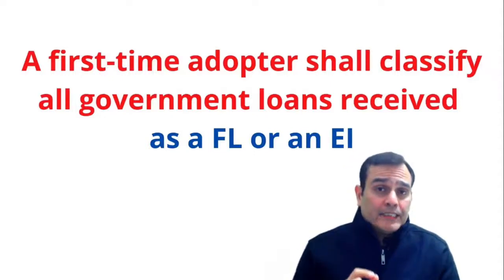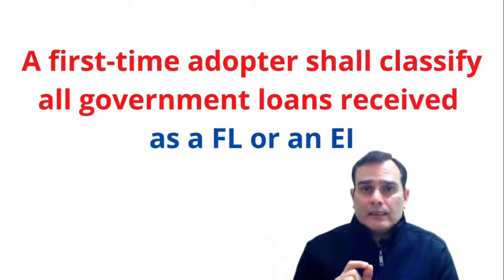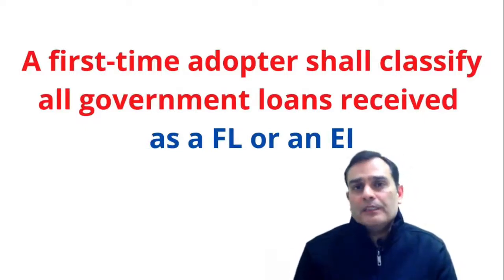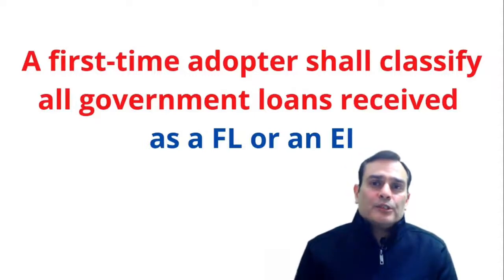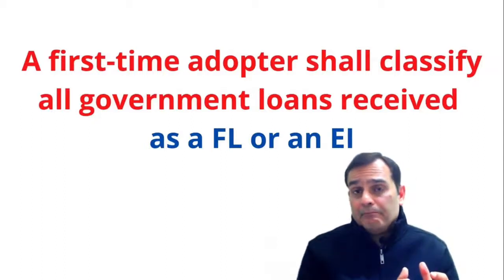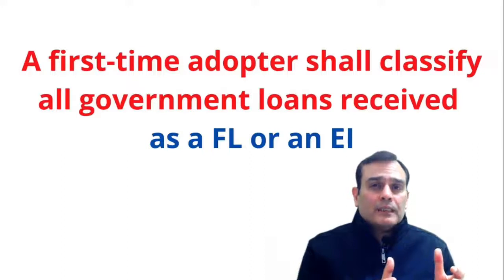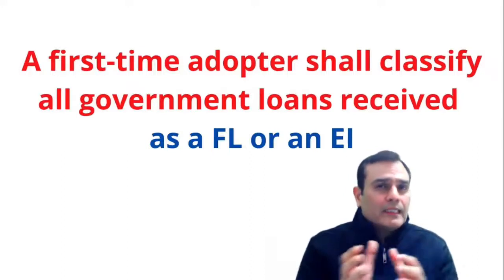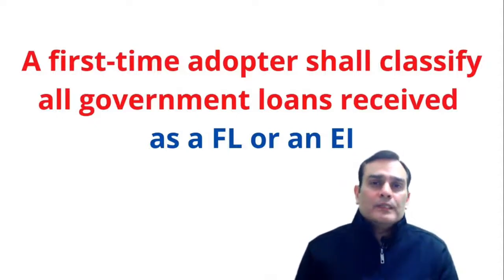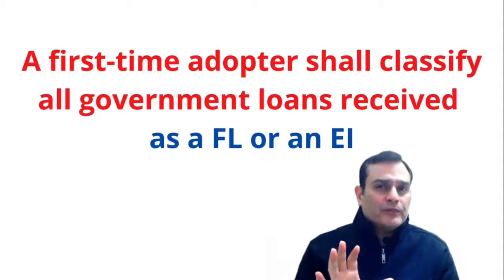Now we know that as per Ind AS, when you are taking a government loan, it is to be classified either as a financial liability or as an equity instrument, which is decided as per Ind AS 32. So these loans which were shown in the previous GAAP balance sheet, maybe under a different head, need to be reclassified and reflected as a financial liability or equity instrument, applying the principles of Ind AS 32.